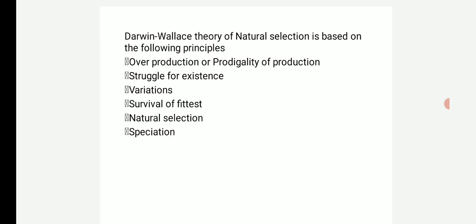Darwin-Wallace theory of natural selection is based on the following principles. Number one, overproduction or prodigality of production. Number two, struggle for existence. Number three, variations. Number four, survival of fittest. Number five, natural selection. Number six, speciation.